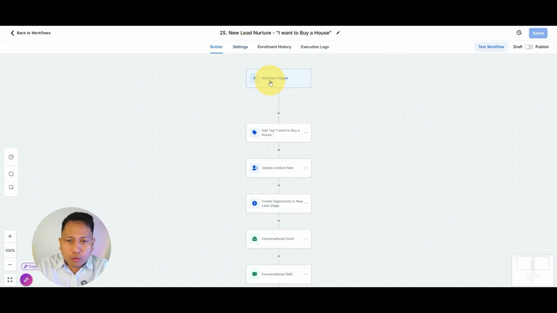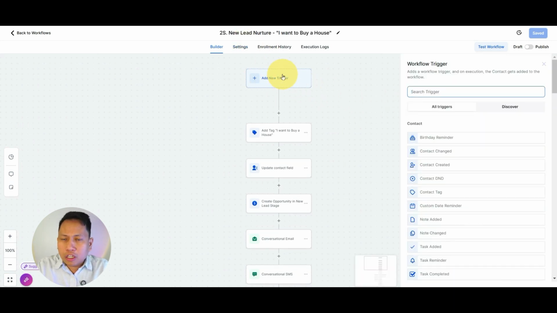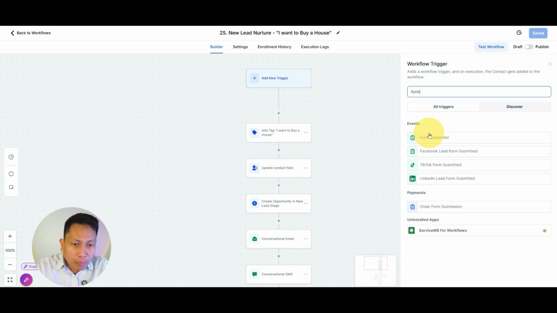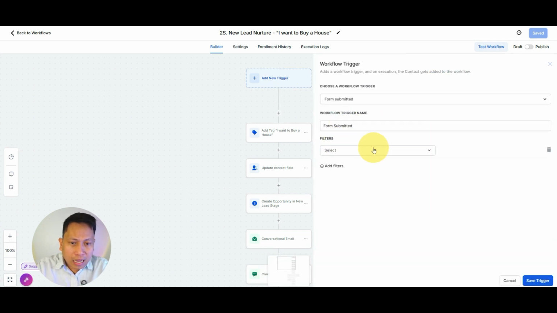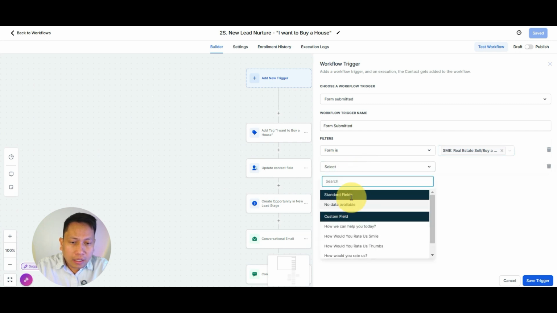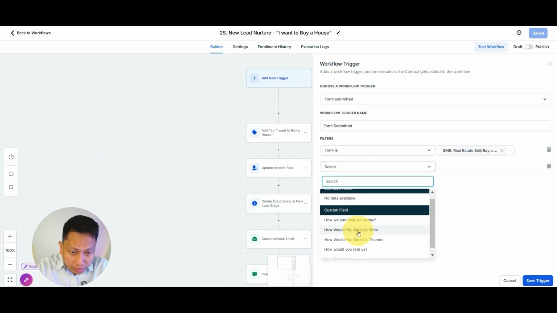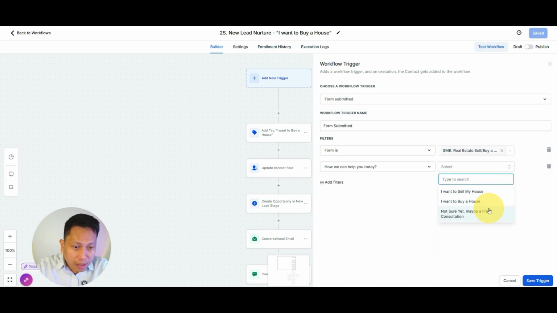Same thing. Let's go to the trigger because this automation will not run without a trigger. So online form again, select the form, and then select the SME real estate sell or buy a house, and then add, and then select data, how we can help you today, and sell, buy a house, right?